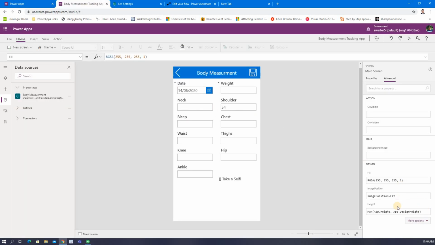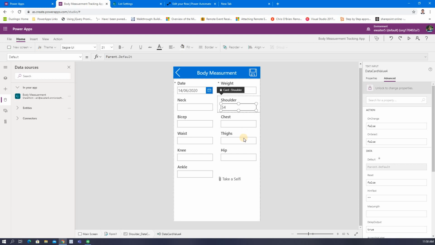But let's say at the back end you have, by mistake or in some old SharePoint list, a single line of text, but you want to force the user to insert the record as a number. So you can set it to a number keyboard layout, not auto. Auto is whatever is defined in your SharePoint list, and based on that it will show you.